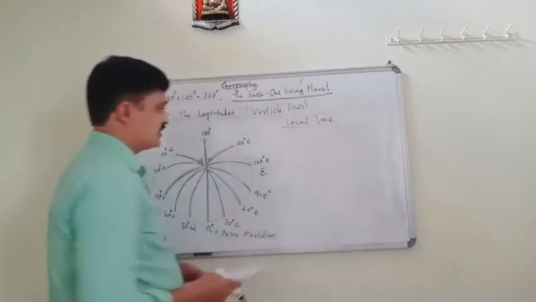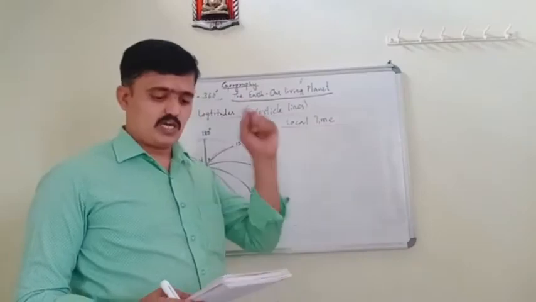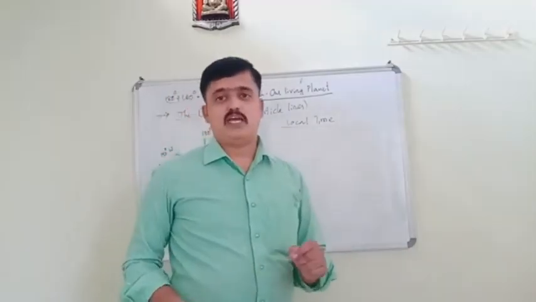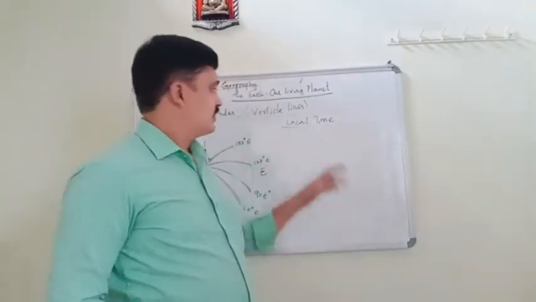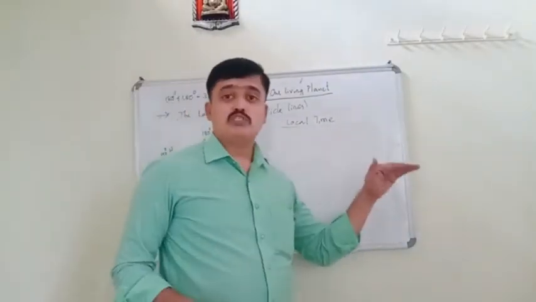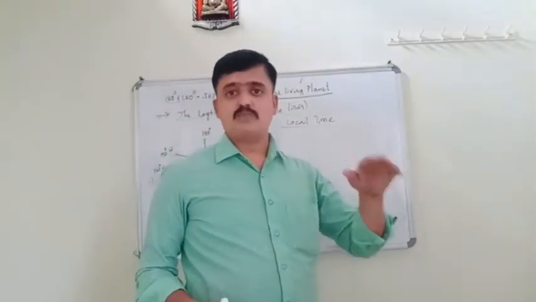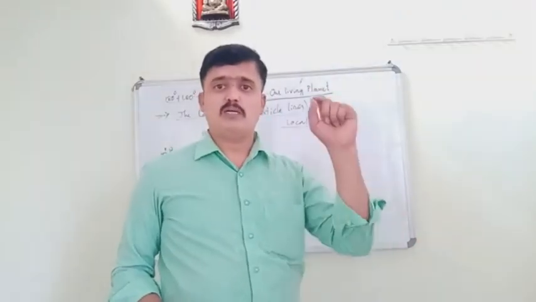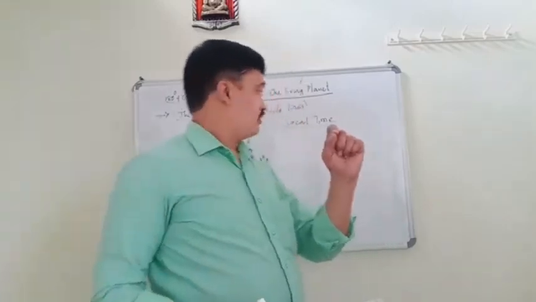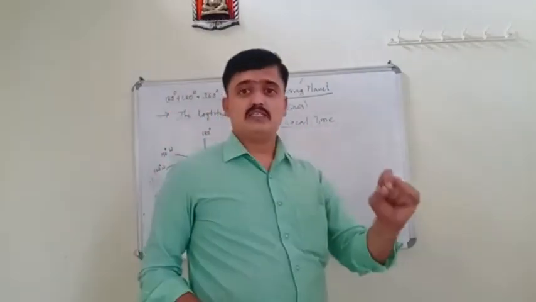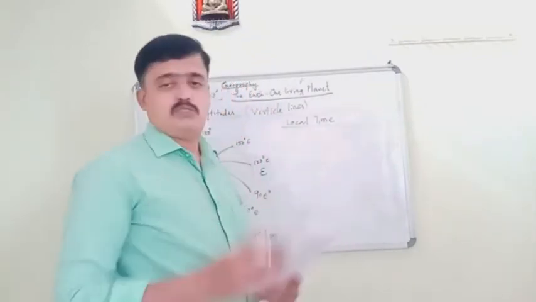Local time is the time according to the longitude of a place, or according to the position of the sun at that particular place. That is known as the local time.